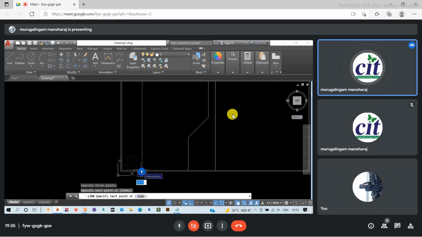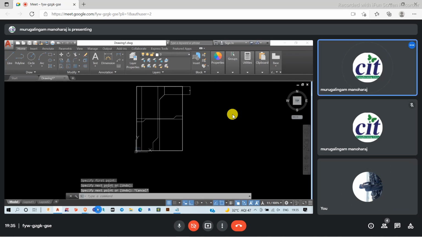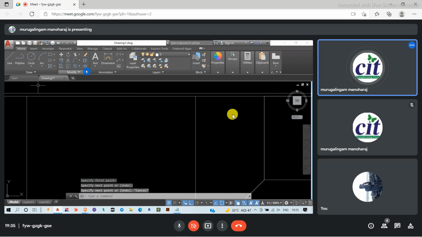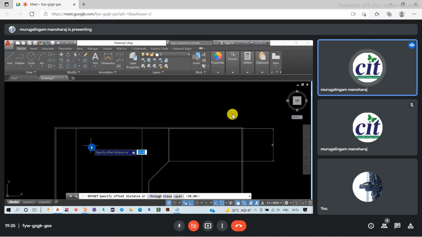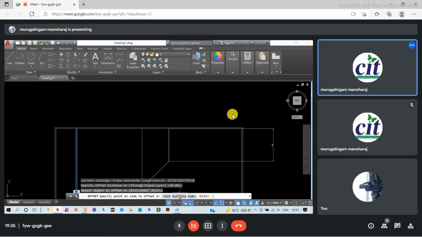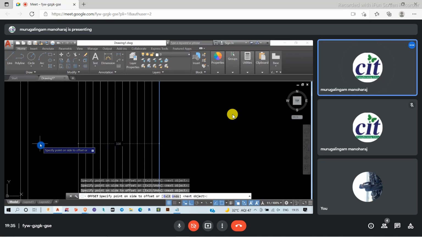What we have to do is just create some offset here. We have to create some offset here. We don't have to create everything. You don't have to provide all the reinforcement, just the first one and the last one is enough for you.